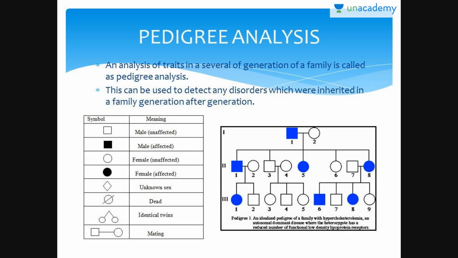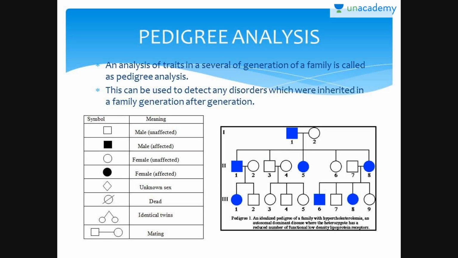Pedigree analysis. An analysis of traits in several generations of a family is called pedigree analysis. When you see how the pattern is followed, this can be used to detect any disorders which were inherited in a family generation after generation. For example, if diabetes is present as a family history from the maternal side, then there is a higher risk of all the female children of every generation becoming carriers of diabetes, and then their children carrying the same kind of disorder.